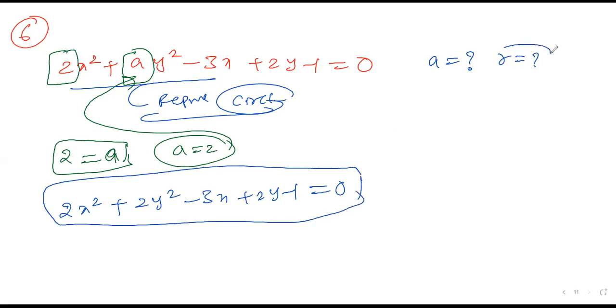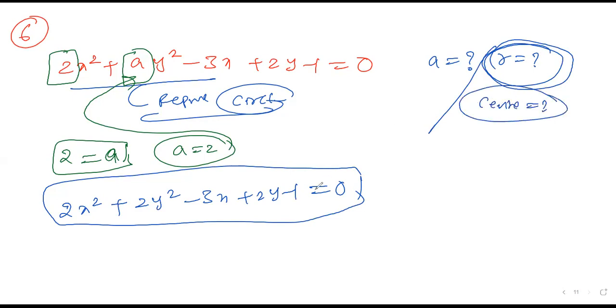Now, when finding the radius or center of a circle from the equation, the equation should not be like this. The coefficients of x^2 and y^2 must both be 1, not some other value. So take 2 common and divide out: x^2 + y^2 - (3/2)x + (2/2)y...